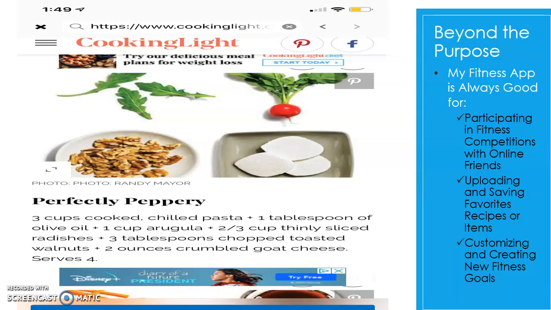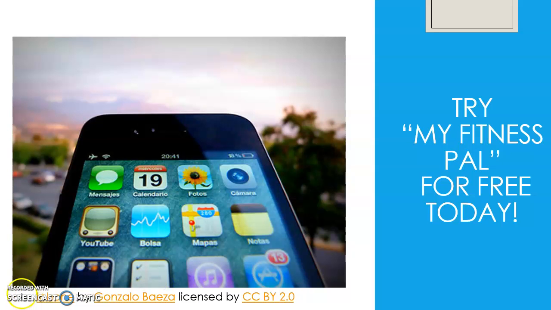The app offers users the ability to create and customize their favorite fitness goals depending on their own preferences. The MyFitnessPal app is free to download and use for anyone looking to manage or set their fitness goals.